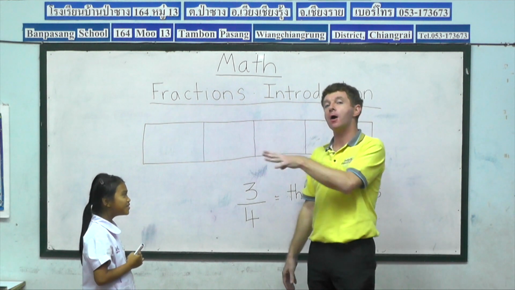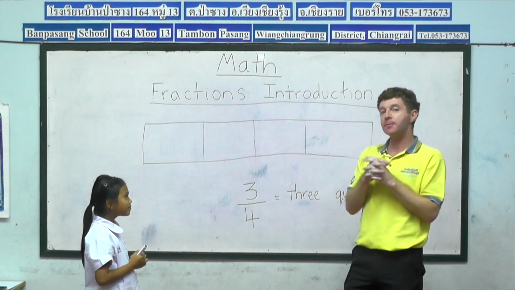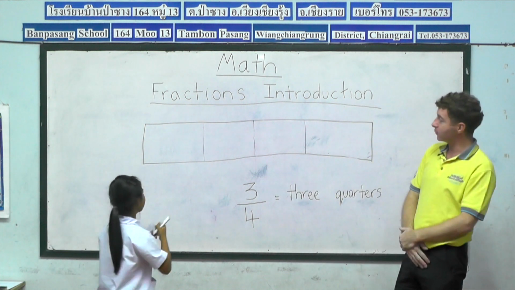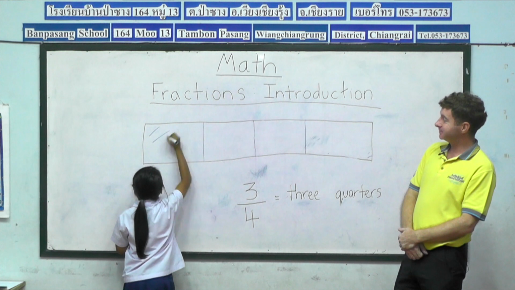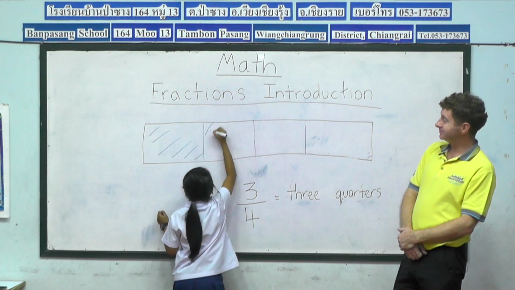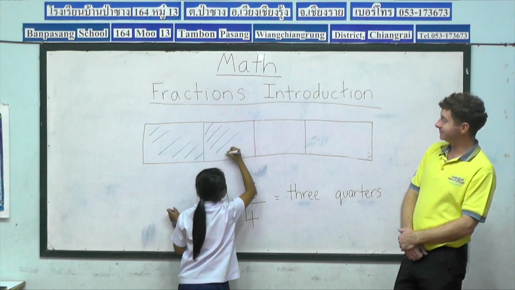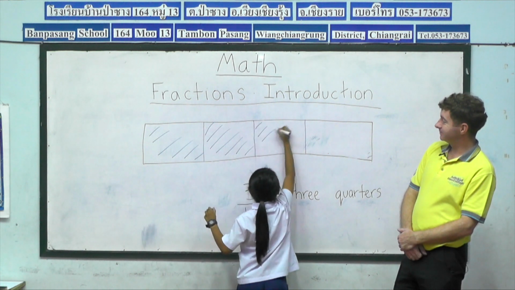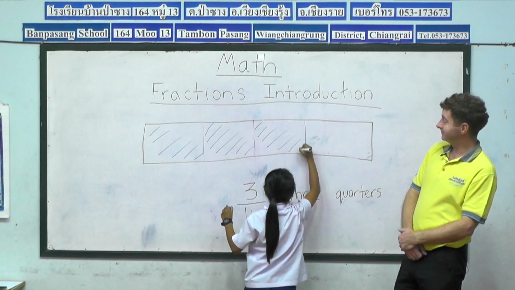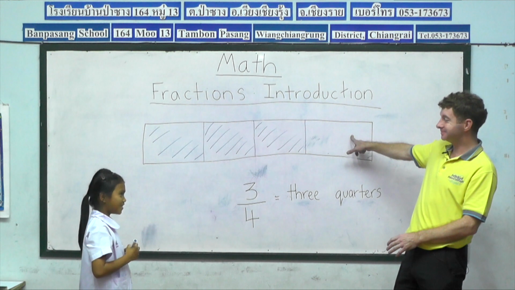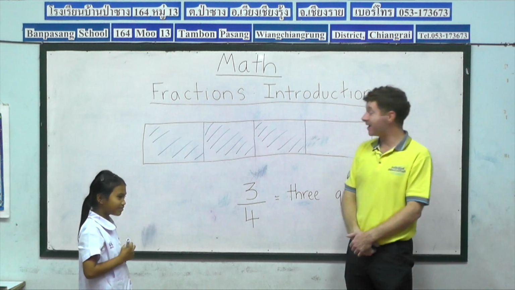And how many parts of our bar have I asked Pak Bung to colour in blue? 3. Okay, so Pak Bung, take it away. How about this one? No? Okay, well done, well worked out. Excellent.